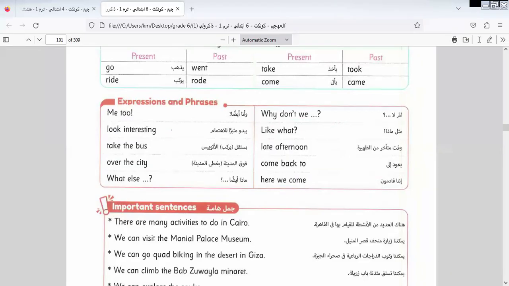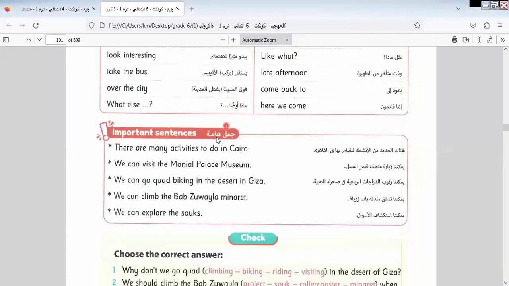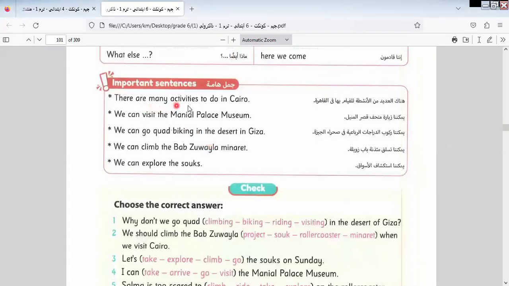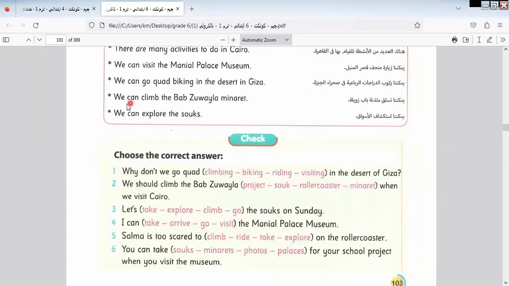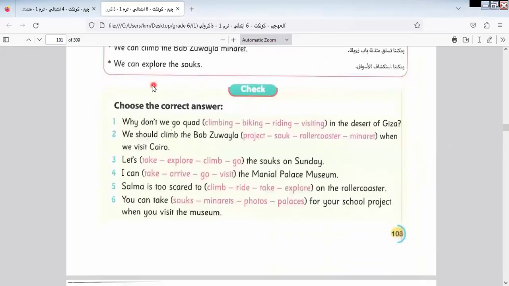Here I will make a quick revision before I go to lesson 3 today. There are many activities to do in Cairo. We can visit the Manial Palace Museum. We can go quad biking in the desert in Giza. We can climb the minaret. We can explore the souks.